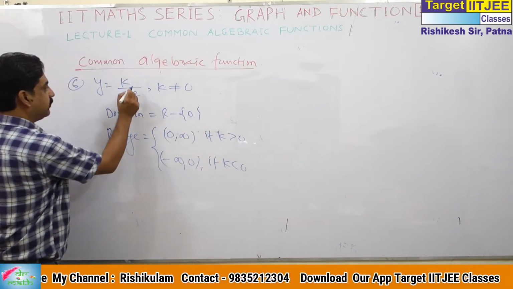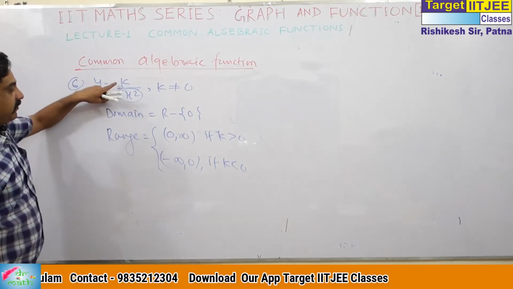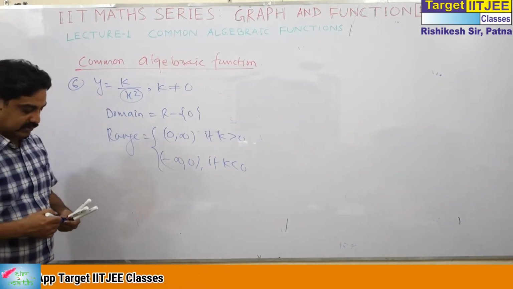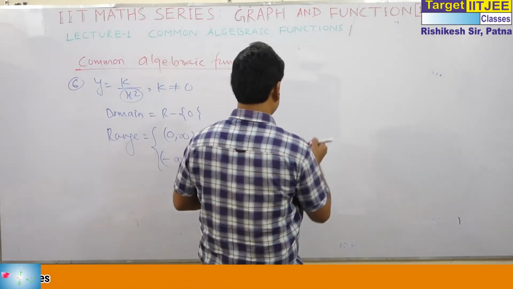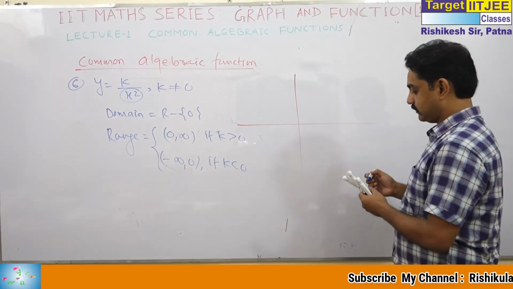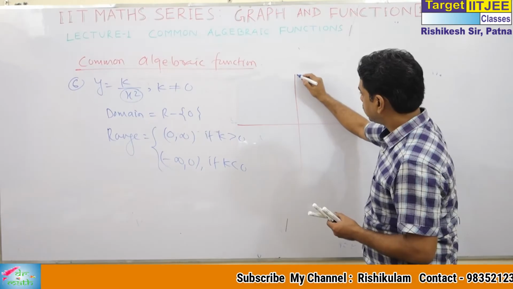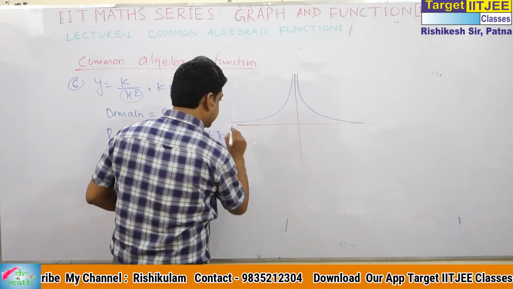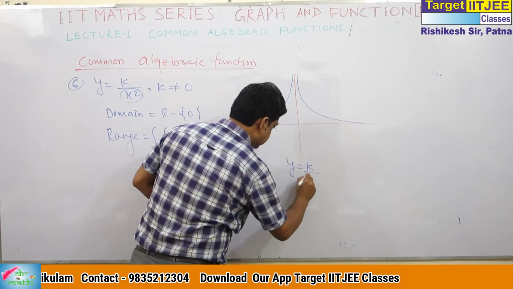Because x square is always positive, if k is positive, y is positive. If k is negative, y is negative. So the graph will be of this type, in the first and second quadrant, for y equal to k by x square.